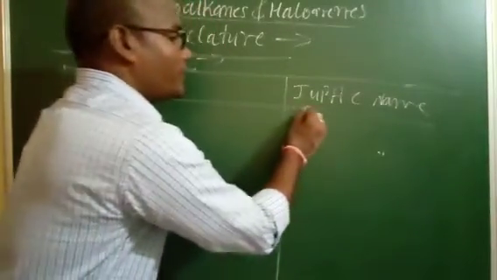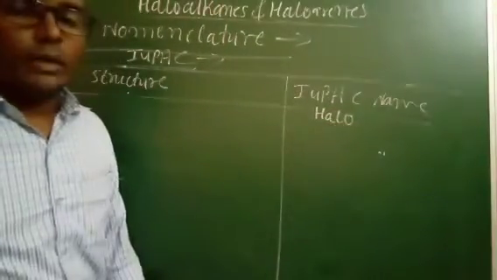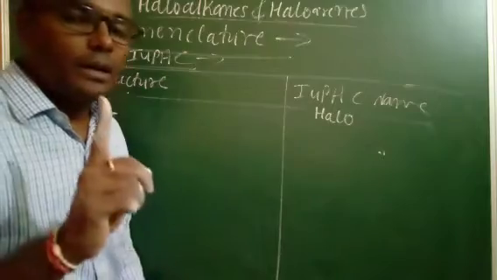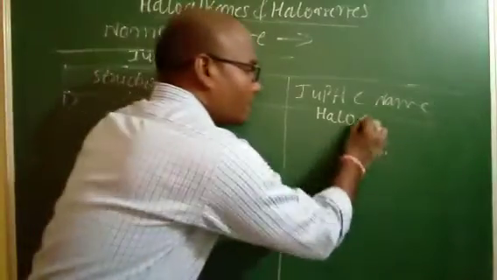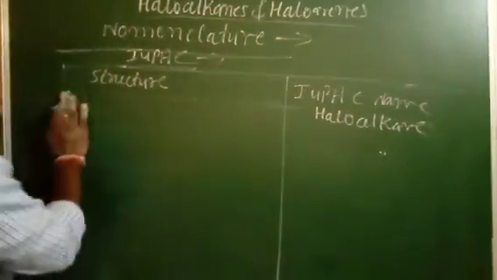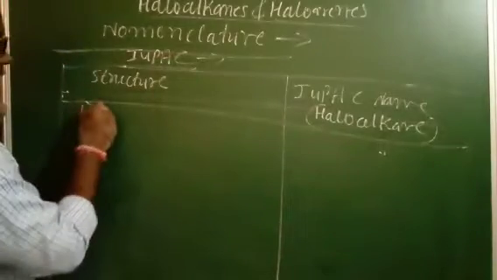We have to give the first preference to the halogen as a halo. Afterwards, we give the second preference to the alkane. That is called a haloalkane. This is the form. So in this form we have to pronounce. The first structure is,